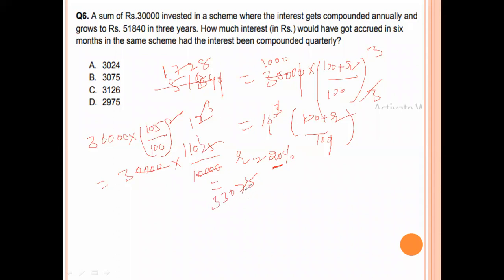But we need only interest. Amount minus principal. 33075 minus 30,000. That is 3075 is the interest value. Option number B is the right answer.